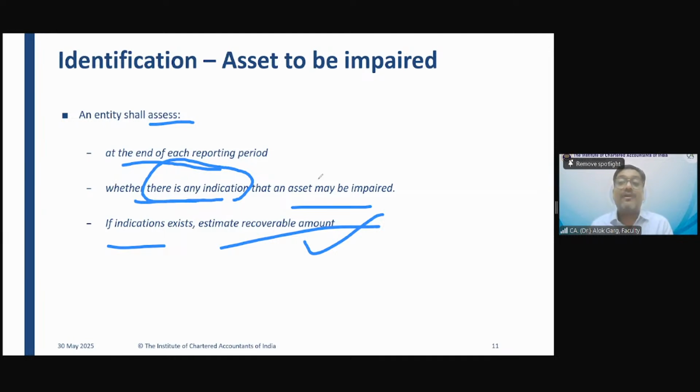Okay. So what have I told you? I told that you have to do the detailed impairment assessment, which means you have to estimate the recoverable amount. I haven't said that impairment will exist. I said that you have to estimate the recoverable value, you have to do the assessment